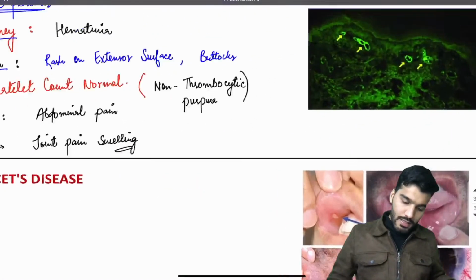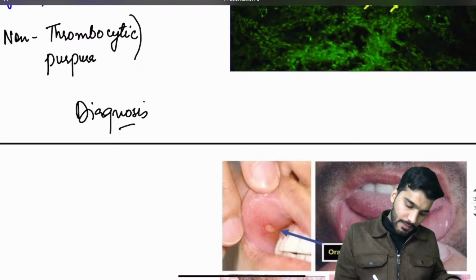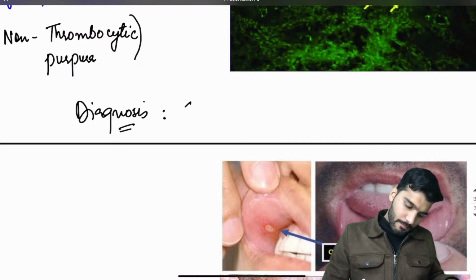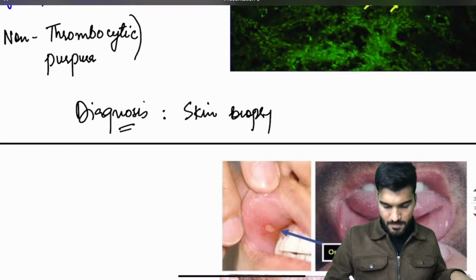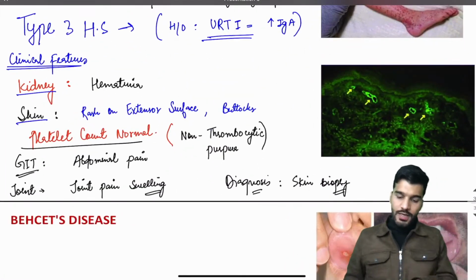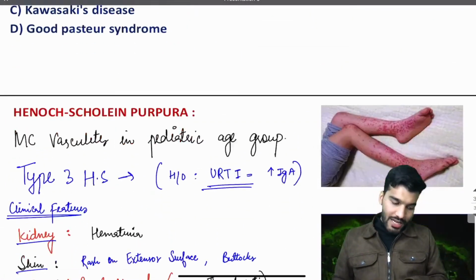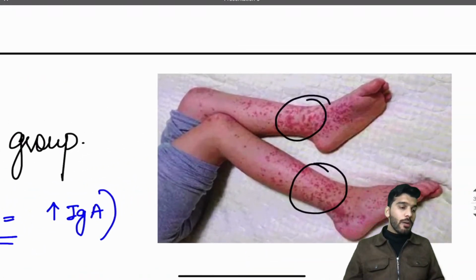How to diagnose? We go with a skin biopsy. Yes, colicky pain, skin biopsy. Is that clear? So that's all about HSP. You can see the rash on the legs, extensors or buttocks.